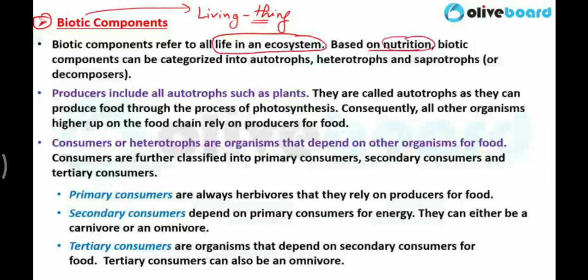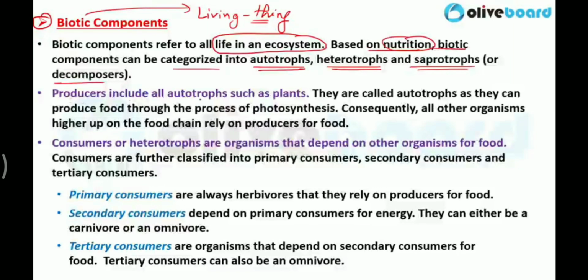Based on nutrition, biotic components can be categorized into autotrophs, heterotrophs, and saprotrophs, or decomposers. Based on what? Based on their nutrition, what is their mode of nutrition, how they are making their food, on what factors they are depending. So biotic components are categorized into autotrophs, heterotrophs, and saprotrophs, which are also called decomposers.